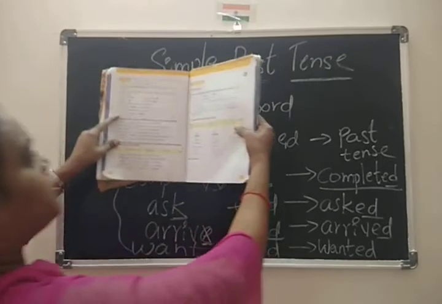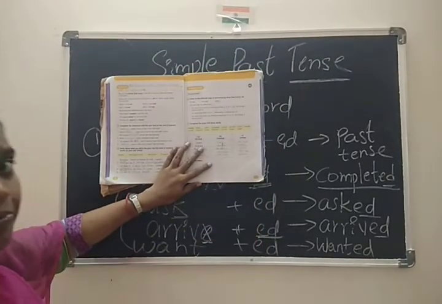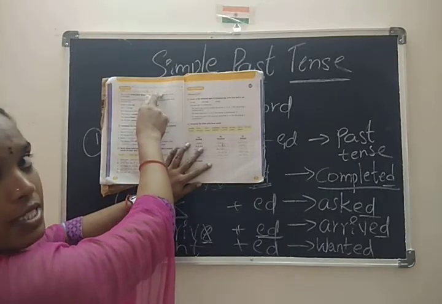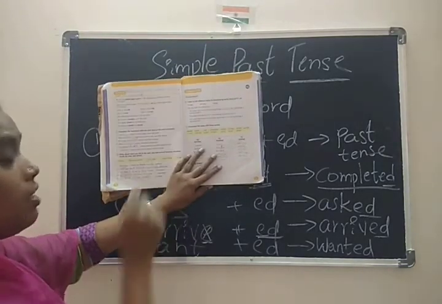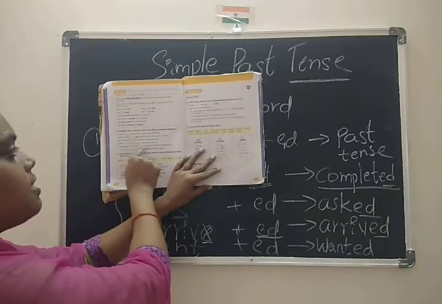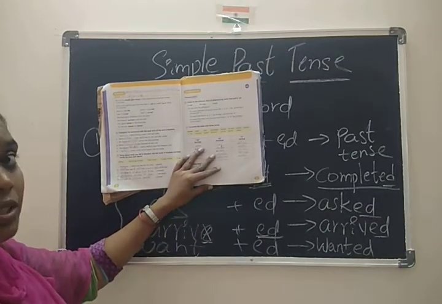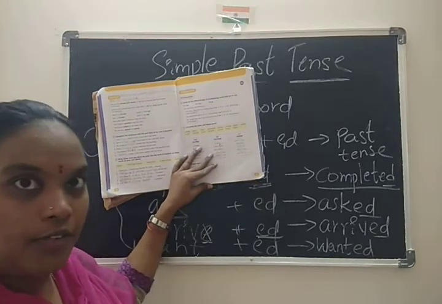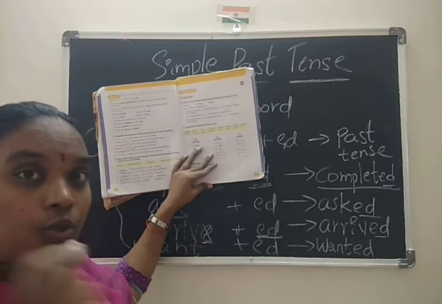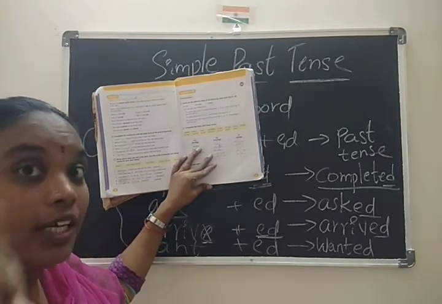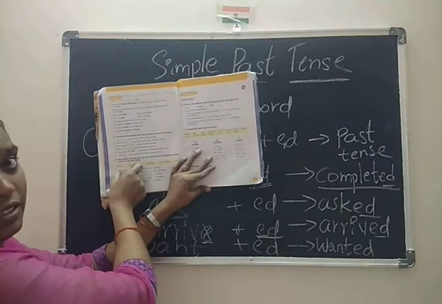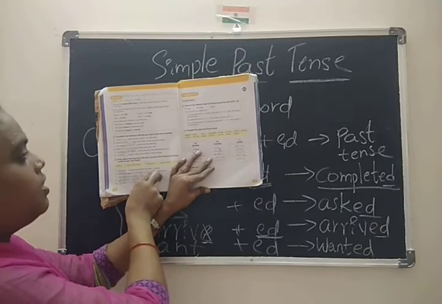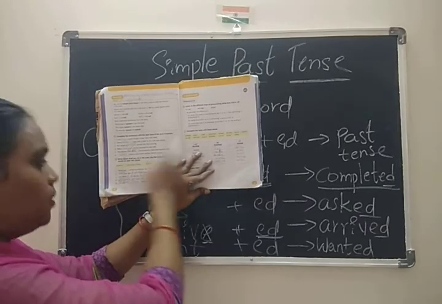Now coming to textbook. Children, this is your textbook. Coming to the grammar part, here they gave explanation and examples, and here exercises are also there. This is a small exercise. What did they give here? In brackets they gave regular verbs. So what do you have to do? Add ed to the regular verb and write in the blank. Fill in the blanks with the correct past tense verbs, the correct past form of the verb.